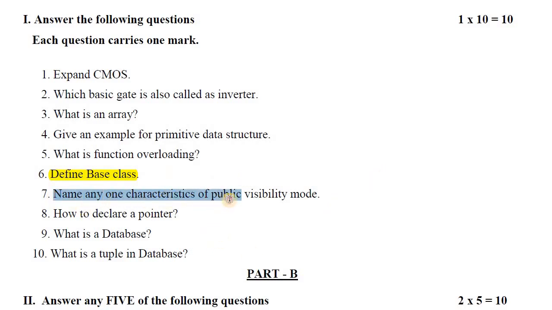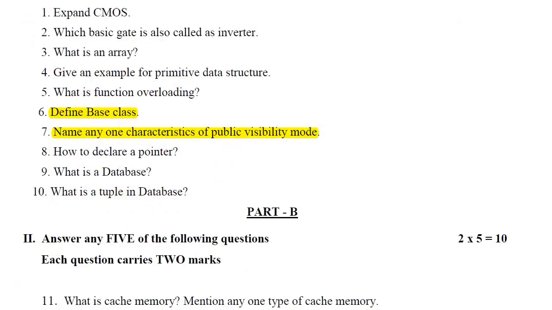Next, name any one characteristic of public visibility mode. I will tell you only one characteristic. If we use public visibility mode for creating a derived class from a base class, then all the public data members are transferred to the derived class and they remain public, and protected members are also transferred to the new derived class and they remain protected. So you can write any one. So this is about the 1 mark questions.